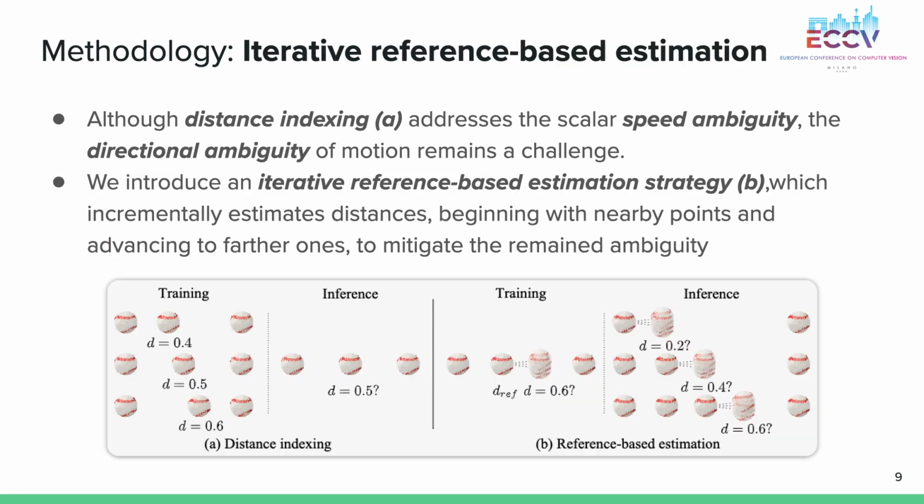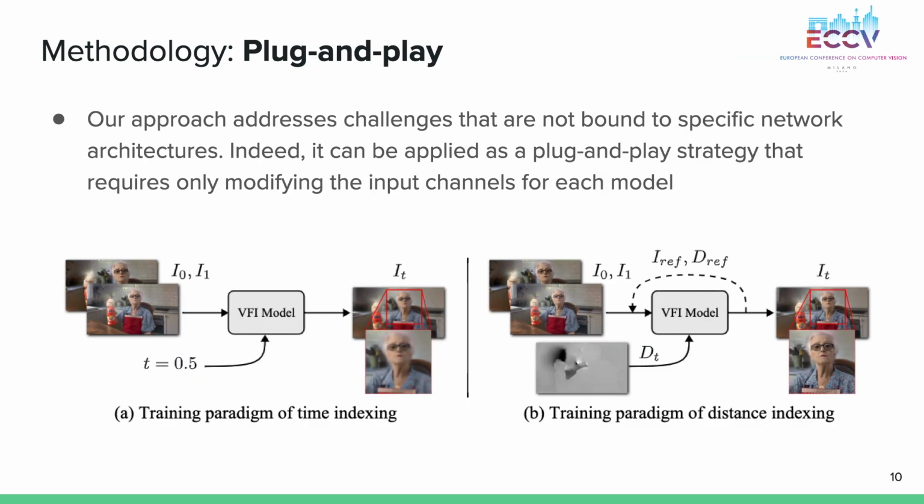To address directional ambiguity, we introduce an iterative reference-based estimation strategy. This approach incrementally estimates distances, starting with nearby points and progressively moving to farther ones, to mitigate the remaining uncertainty. Our approach addresses challenges that are not bound to specific network architectures. Indeed, it can be applied as a plug-and-play strategy that requires only modifying the input channels for each model.